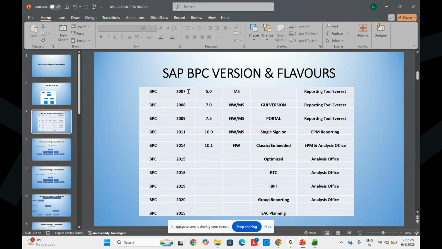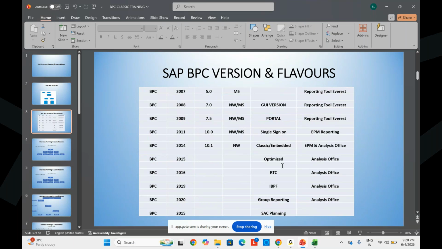Even though these were released from 2017 onwards, till now the BPC classic version is available in the market. It is a fully stabilized version. Though embedded was released in 2014, there is a limitation. Customers are also not satisfied with this product, and Optimized is also released. Still, it is not stabilized.